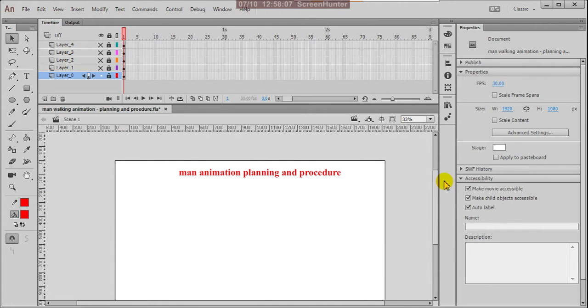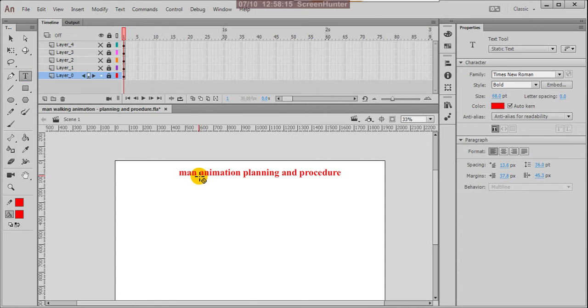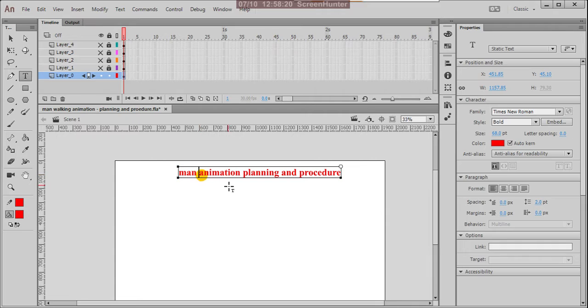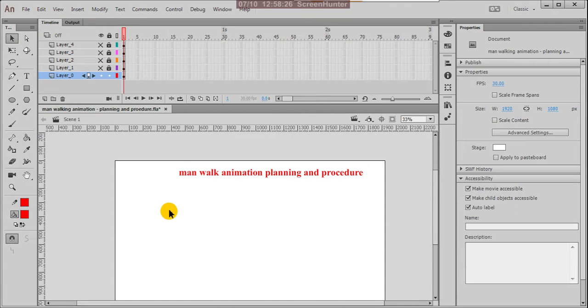Hi, today I'm explaining about man animation planning and procedure. So man animation means man walk animation actually, WALK. Okay, all right. Man or woman, okay, male or female anyway. So this is the basic walk.